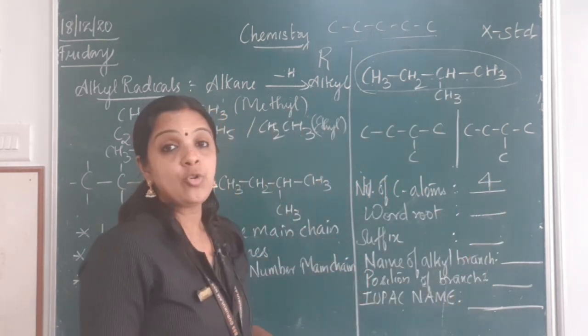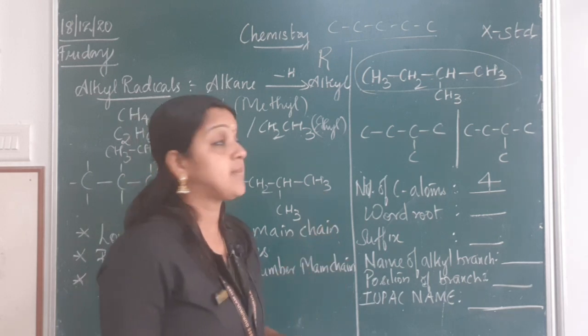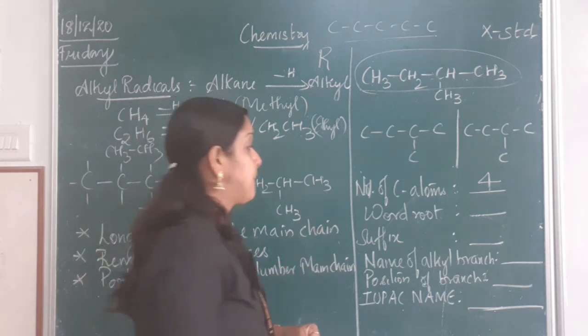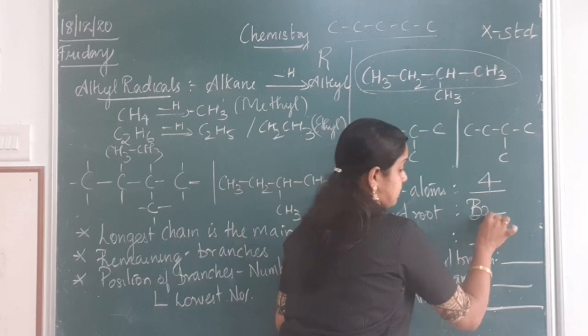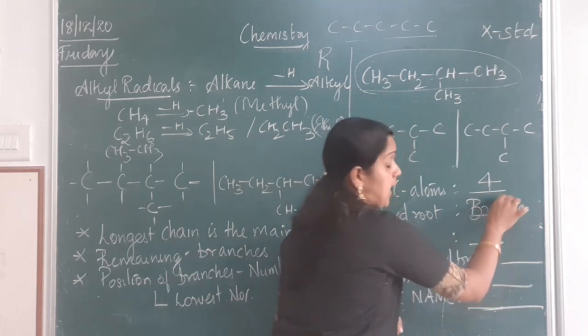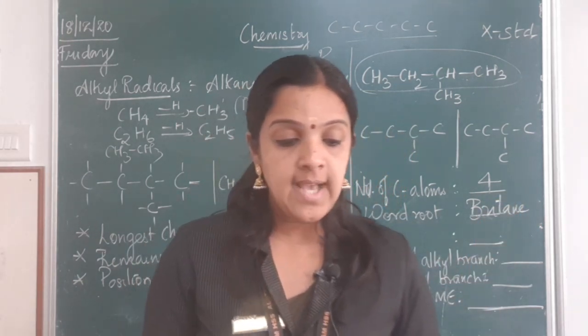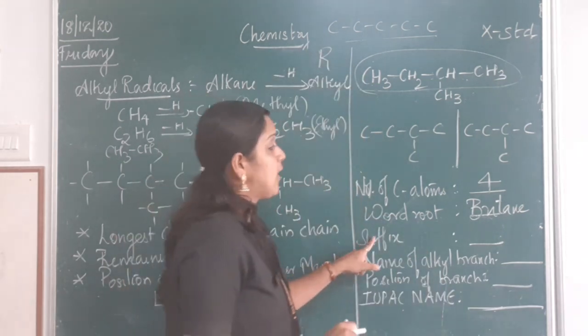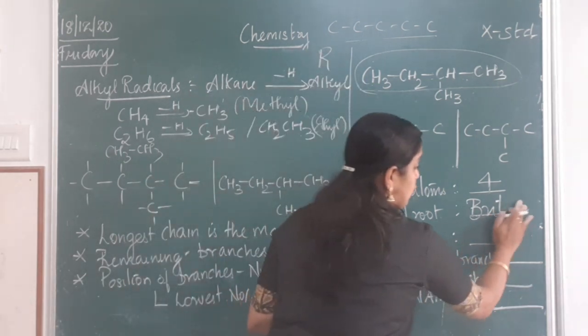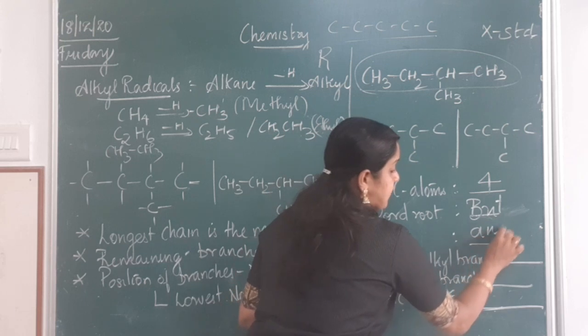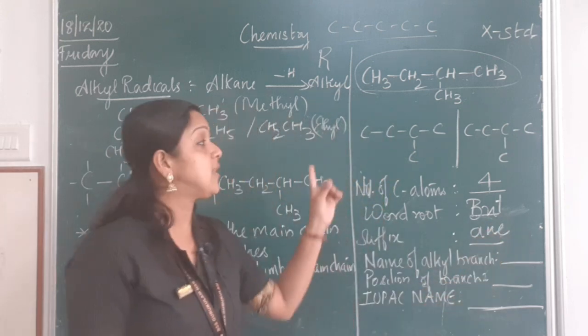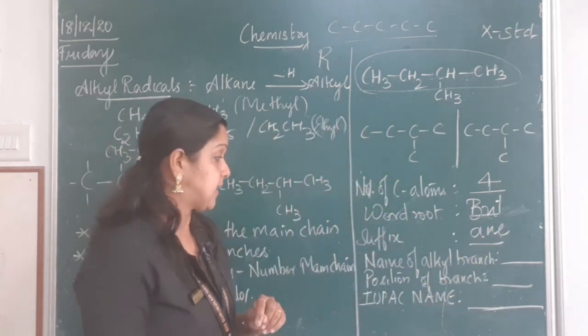Now what is the word root if 4 is the number of carbon atoms? It is butane. If the number of carbon atoms is 4, you call it butane. Now what is the suffix? The word root is but, and the suffix is ane, because all these are single bonded carbon atoms.